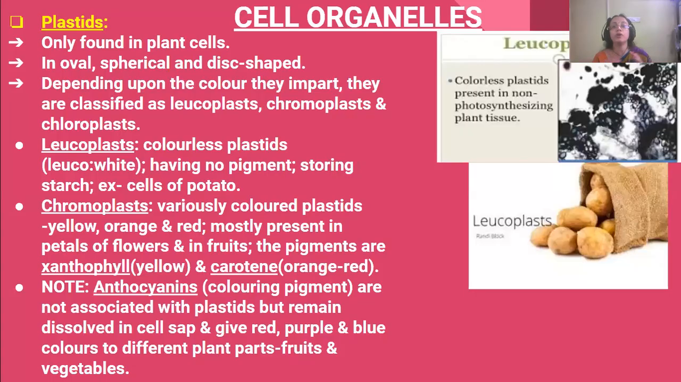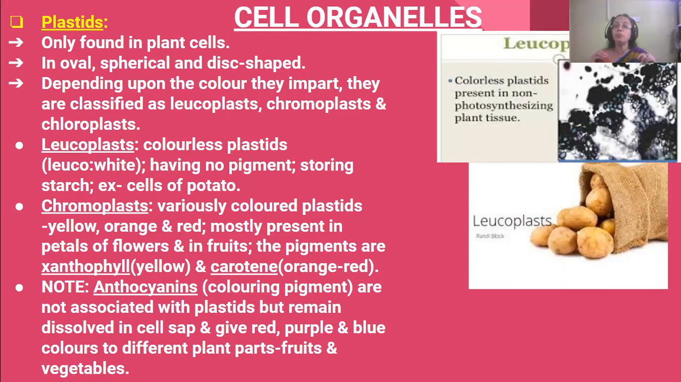Next we move on to plastids. Plastids are the organelles that are found only in the plant cells, not found in animal cells. Now, their shape: they are of three shapes. One is oval, one is spherical, and one is disc-shaped. Three types of shapes are there for the plastids. They are only found in plant cells.